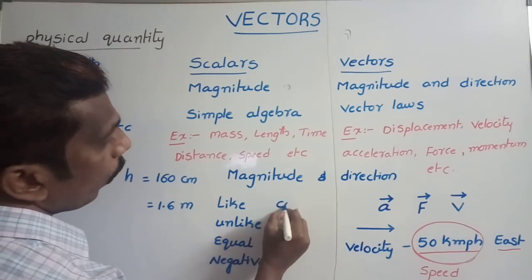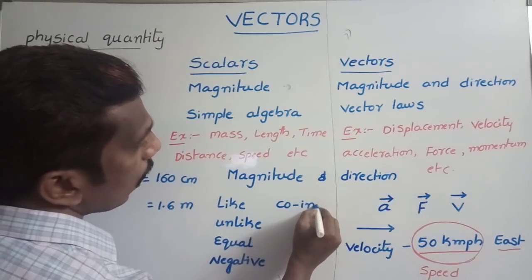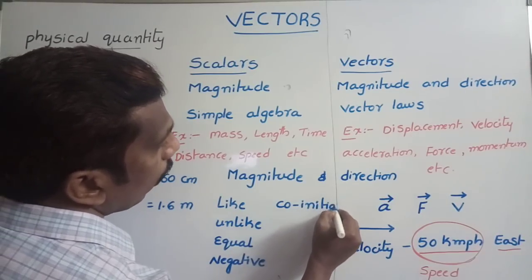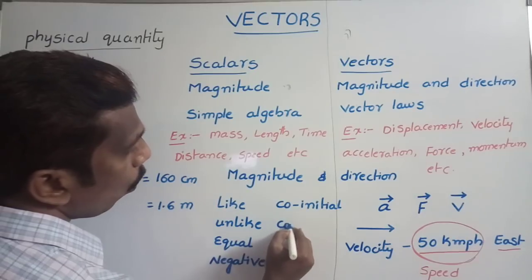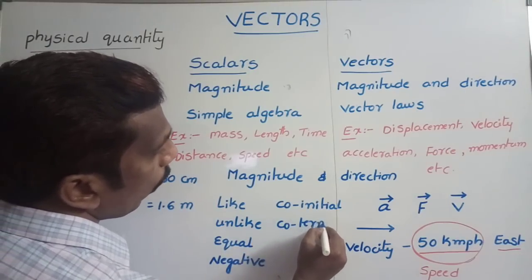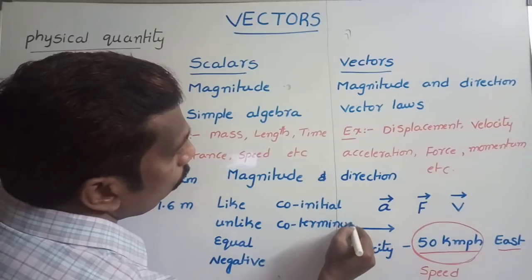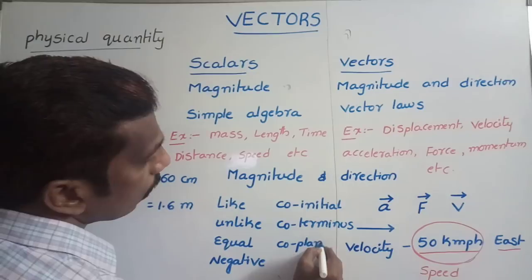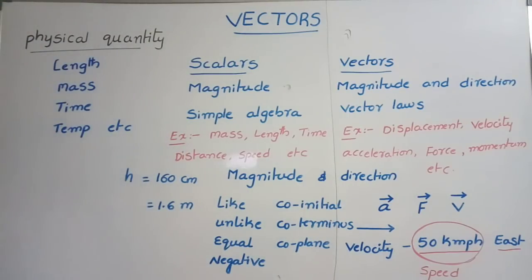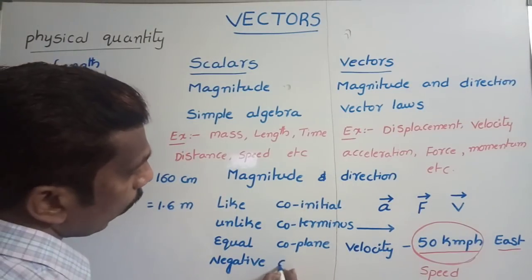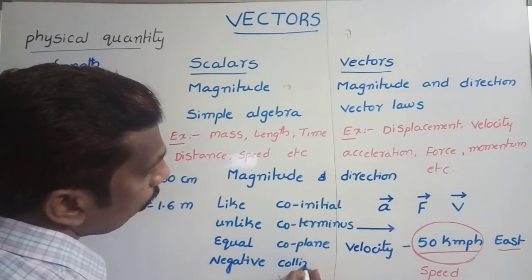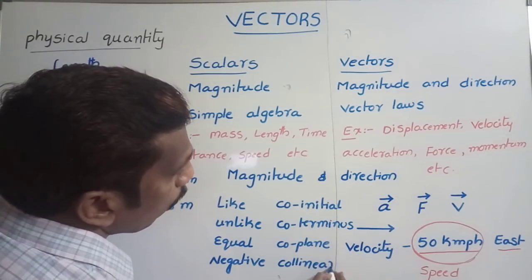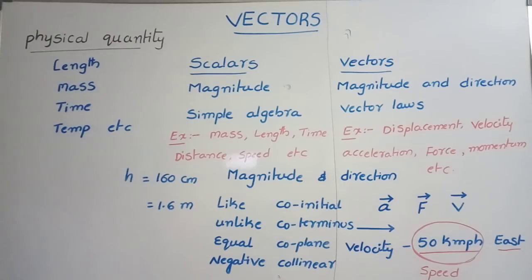Next, co-initial: two vectors having the same initial point are said to be co-initial vectors. Co-terminus: same final point, those are said to be co-terminus vectors. Coplanar: vectors acting in the same plane are said to be coplanar vectors. Collinear: vectors which are parallel to a straight line are said to be collinear vectors. These are some types of vectors.